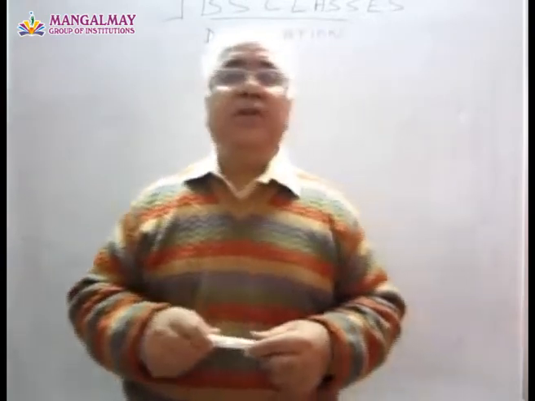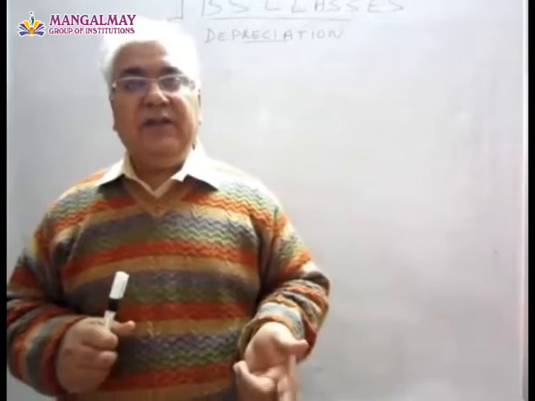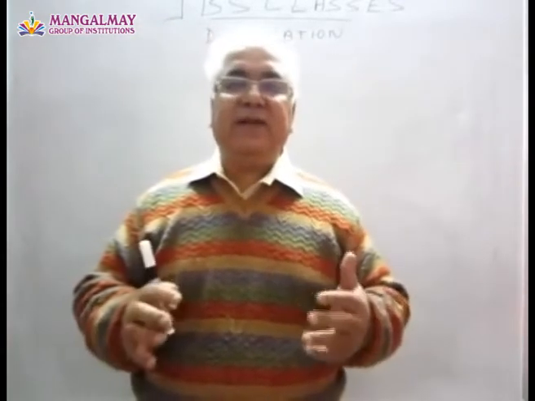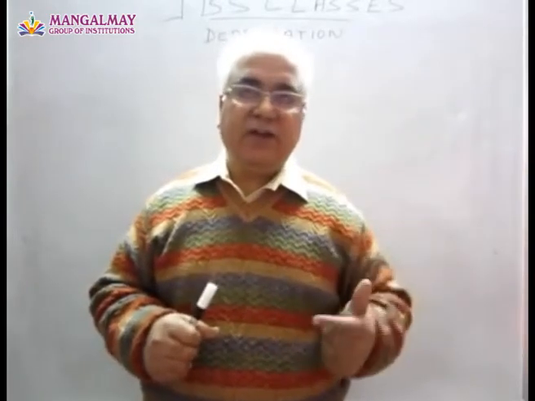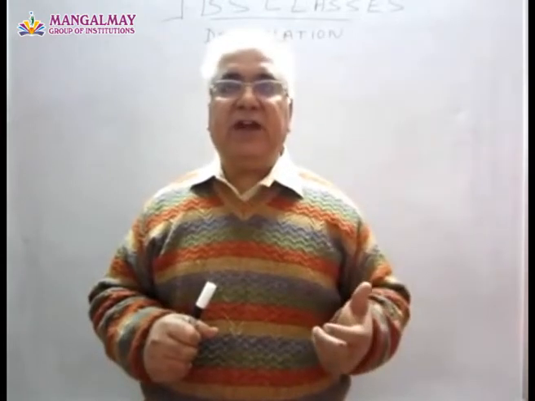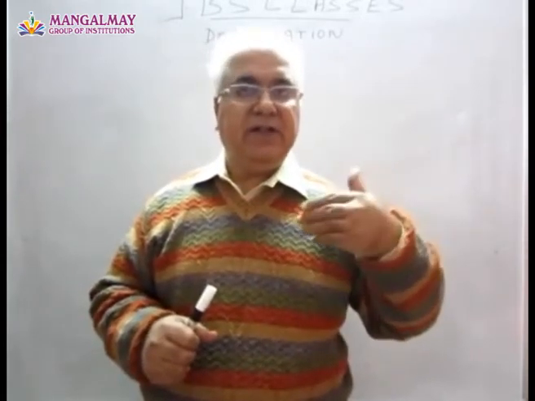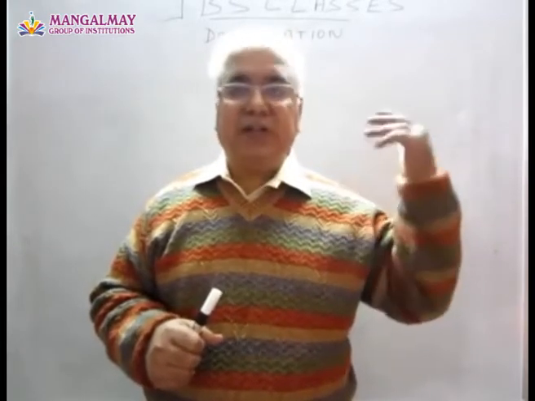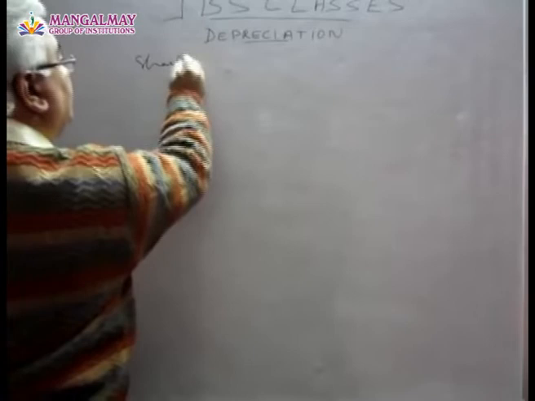Number three, we must know its scrap value at the end of its useful life. Scrap value here means at what price we estimate we will be able to sell this machine after its useful life is over. If we know all these three facts, we can compute depreciation. Let us see first the fixed installment method or straight line method. Straight line method.